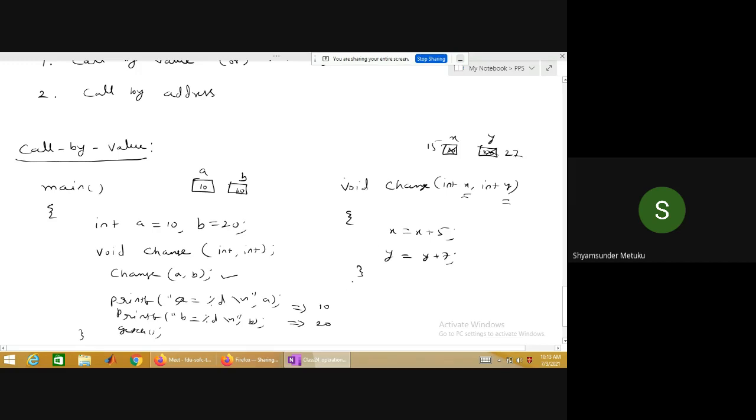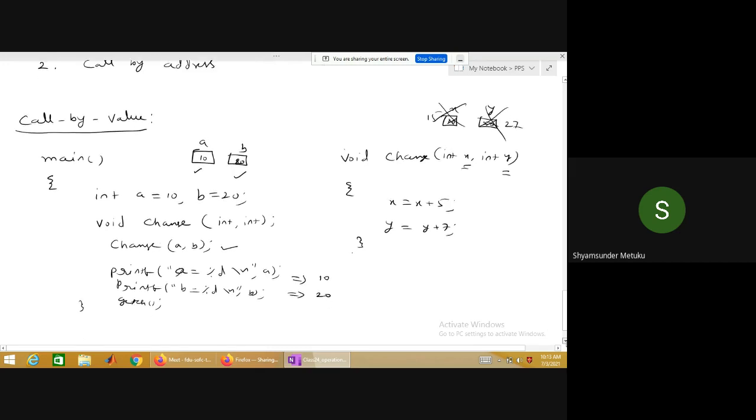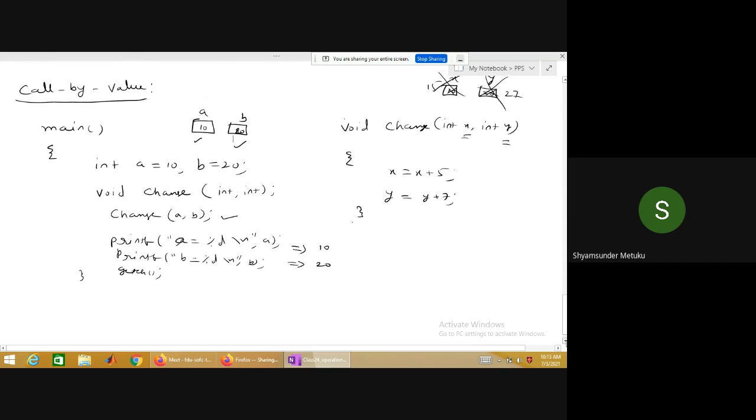The moment the function terminates, these variables get lost, meaning they vanish. When you come back, your a and b remain with how much value? 10 and 20. So my objective is not fulfilled, isn't it? I want to change the values of a and b in some other function, which is not possible if you simply send the values inside the function call. So in change, I'm sending the values of a and b, which is not correct. That is the reason sending by value is not going to fulfill our purpose.